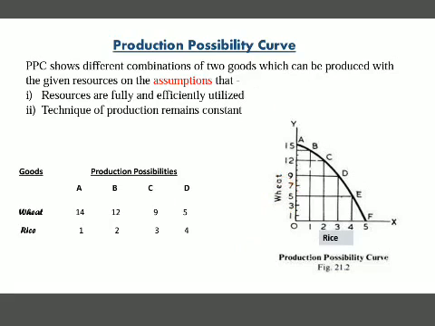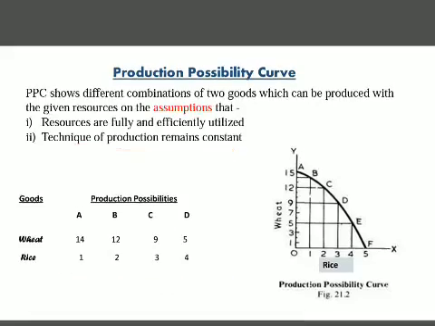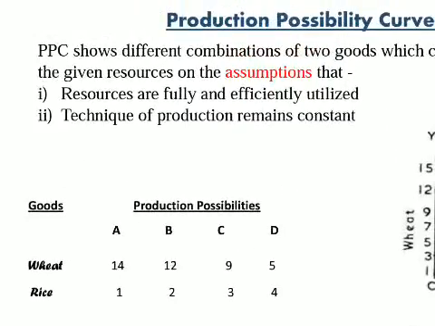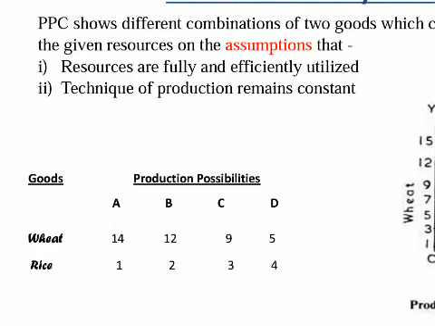Now the second thing is technique of production remains constant, means he cannot change the technique of production when he is producing two different goods. For example, here the producer is producing wheat and rice, so he cannot use labor intensive technique for production of wheat, and for production of rice he cannot use capital intensive technique.